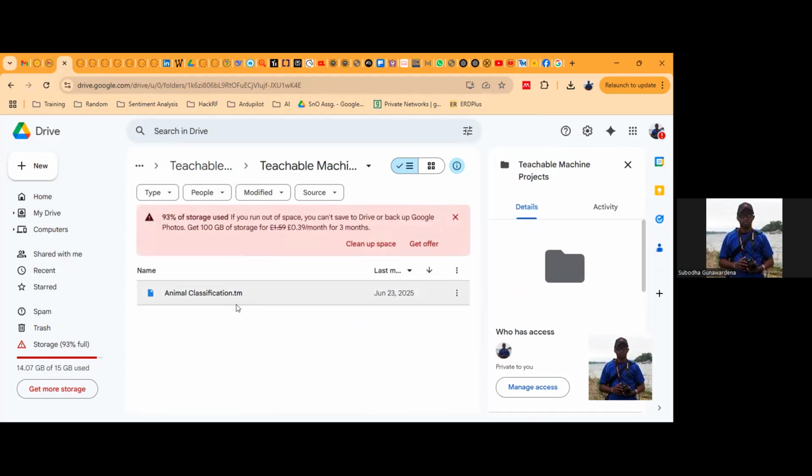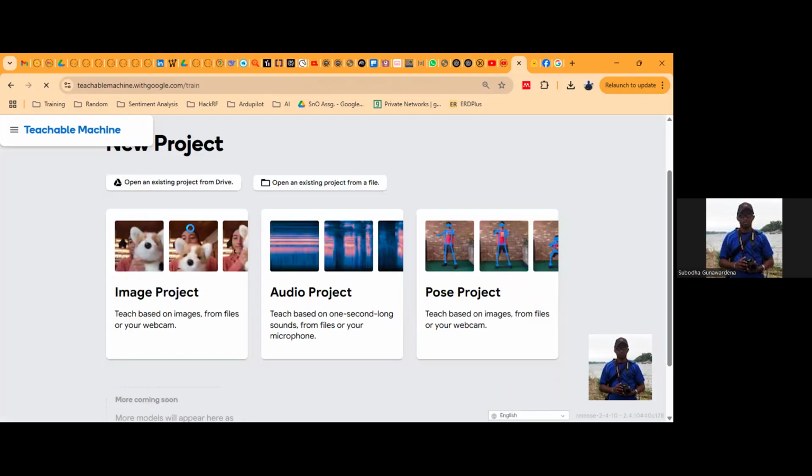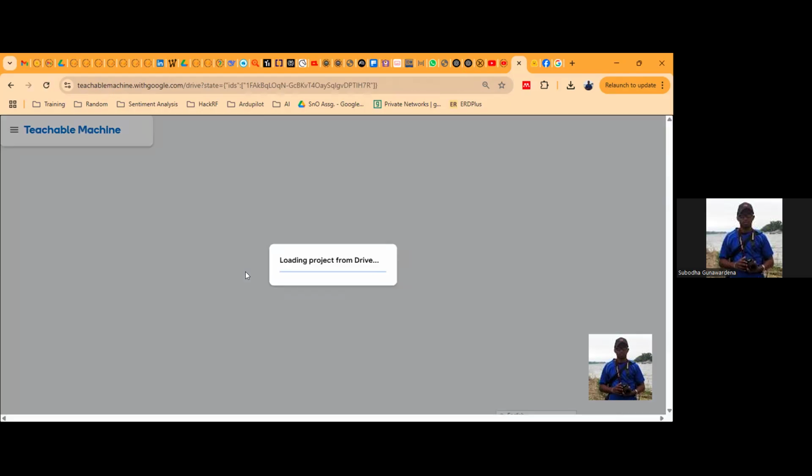See, it's animal classification. Right. So there is my Teachable Machine here. Animal classification. Right. Now we have almost opened the project.